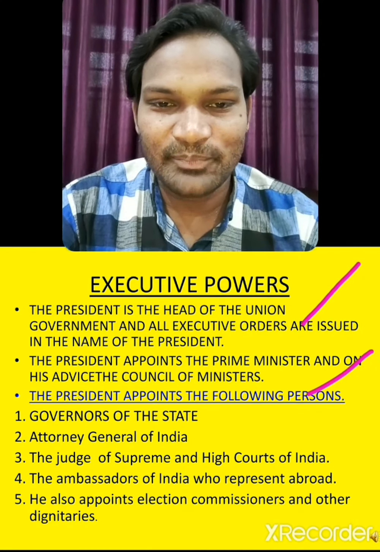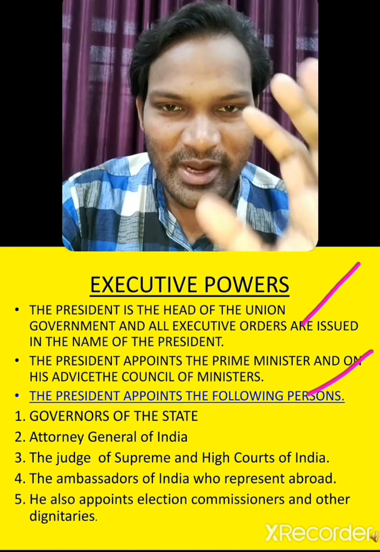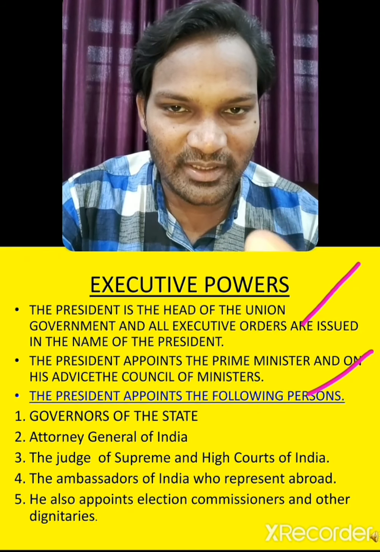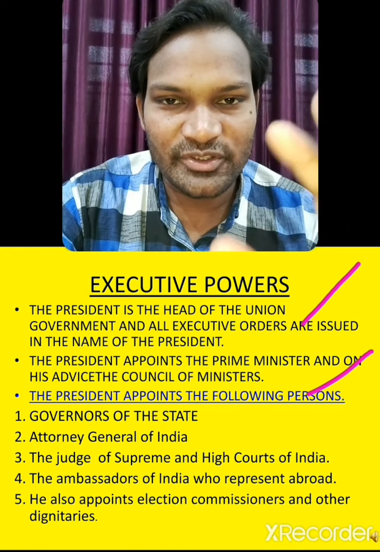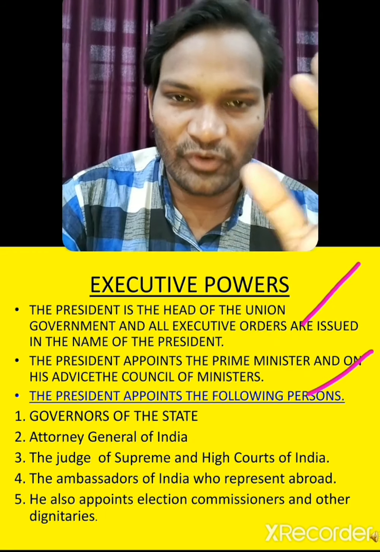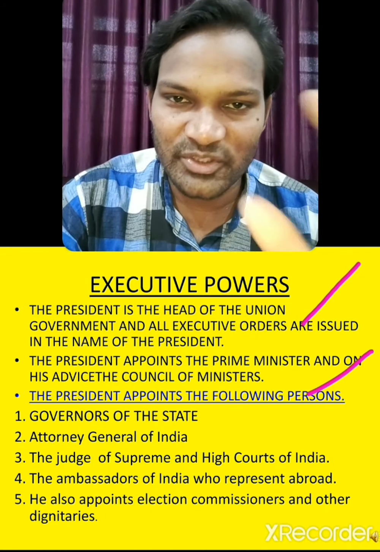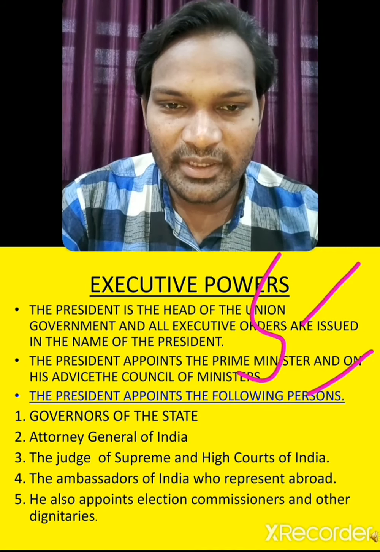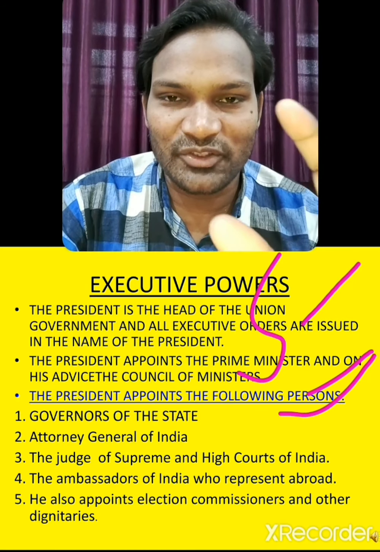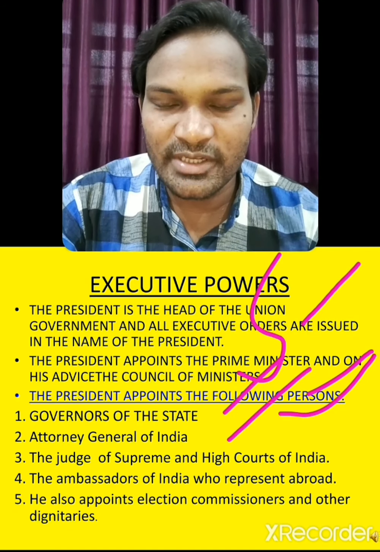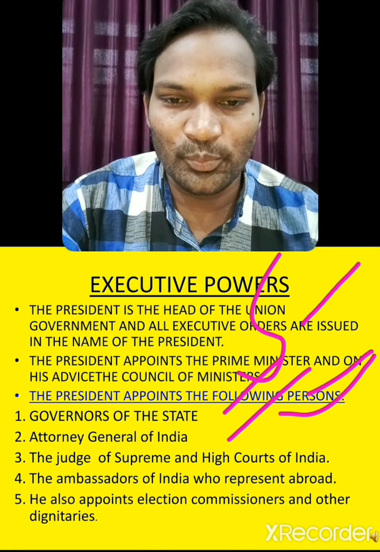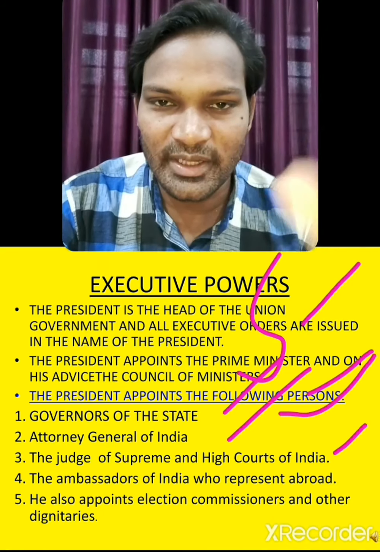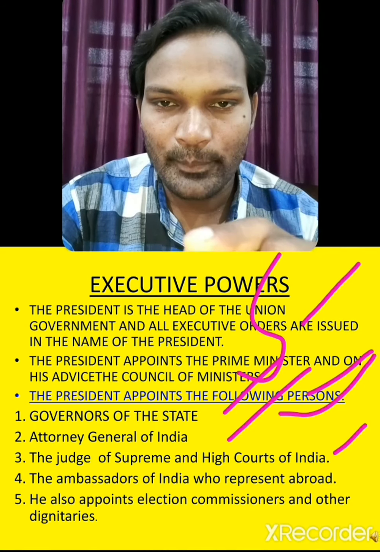Second point says the president appoints the prime minister, and on his advice, the prime minister's advice, the council of ministers are appointed. Who can be home minister? Who can be foreign minister? Who can be finance minister? All this is done by the president. Now he also has some more appointments. Governors of the states, first one. Attorney General of India. Judges of the Supreme Court and the High Courts of India are also appointed by the president.